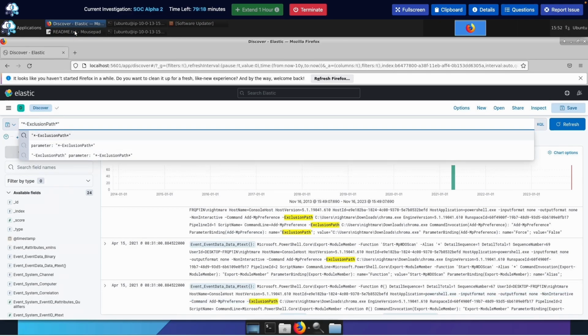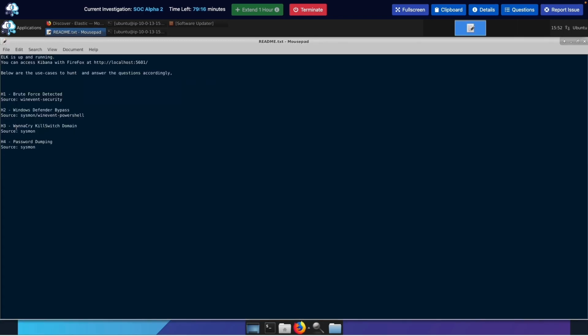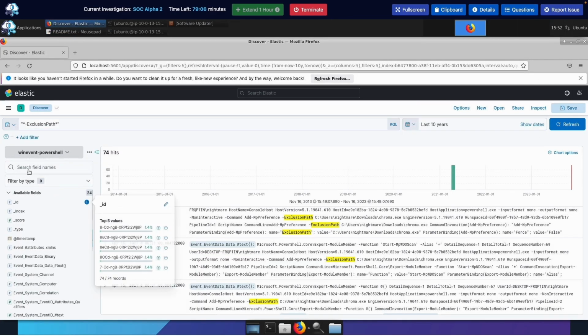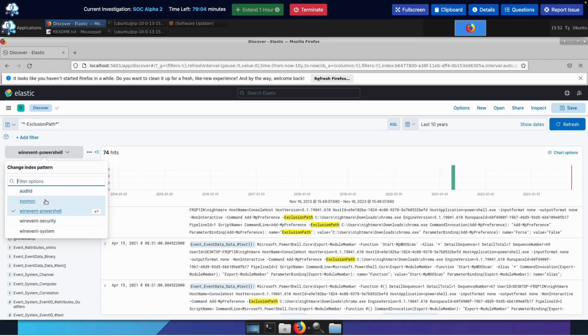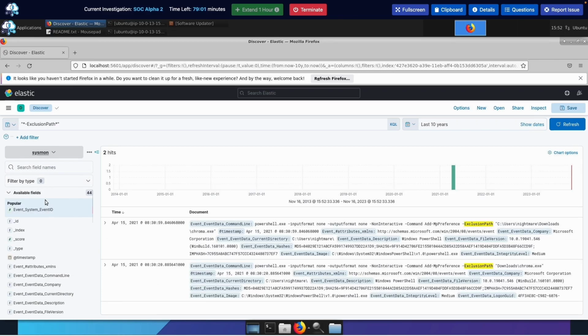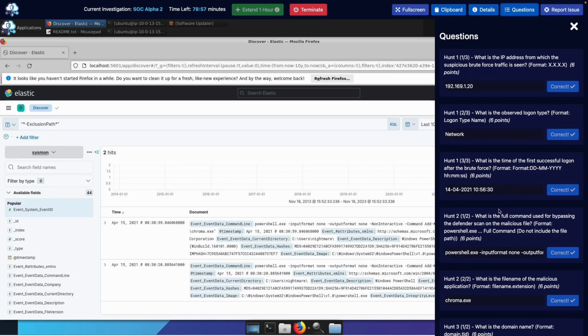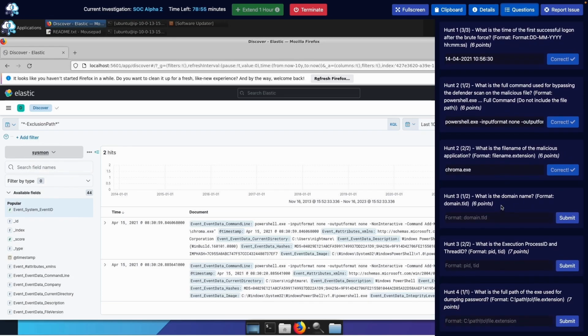What is Hunt 3? What is the WannaCry kill switch domain? Whoa. Sysmon. I'm not sure why they had Sysmon on here. That kind of threw me off. So let's change this. Change it to Sysmon. Alright. Let's see the question again. What is the domain name?